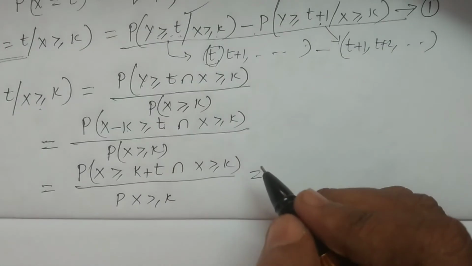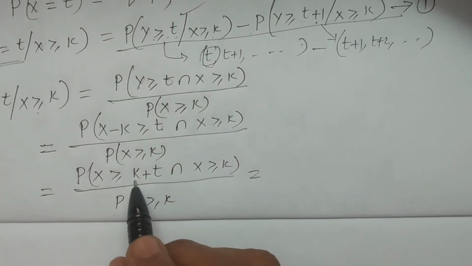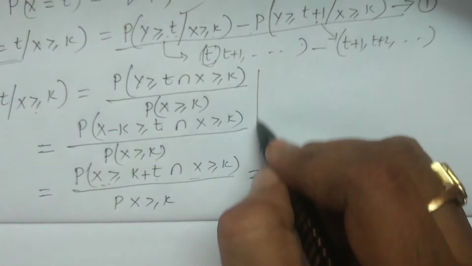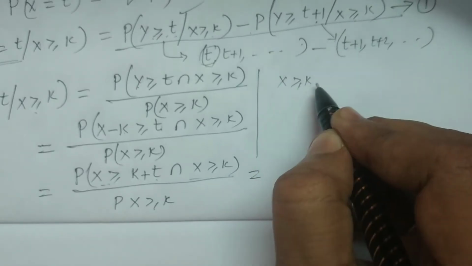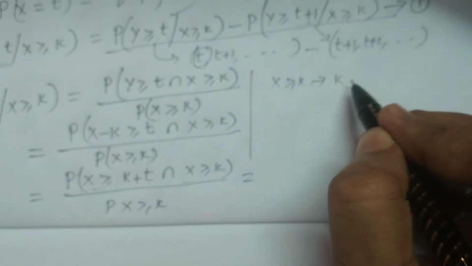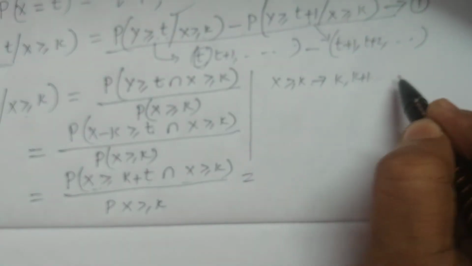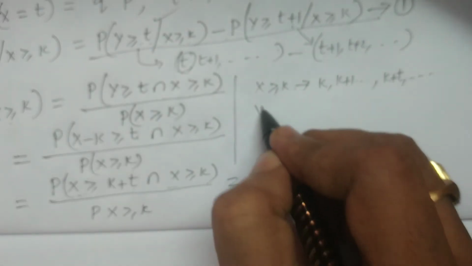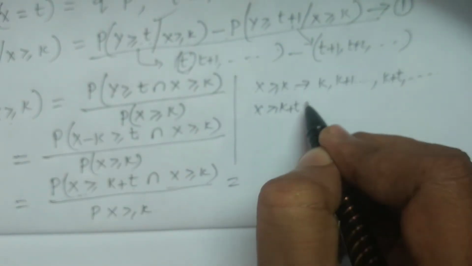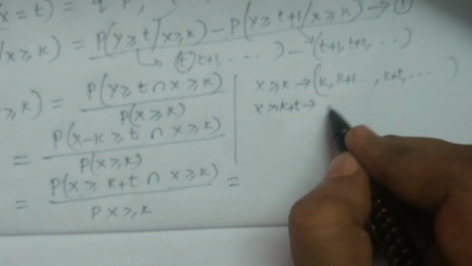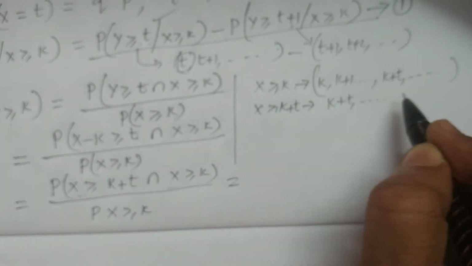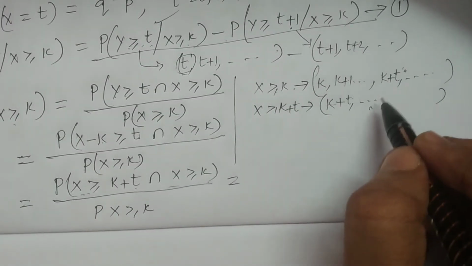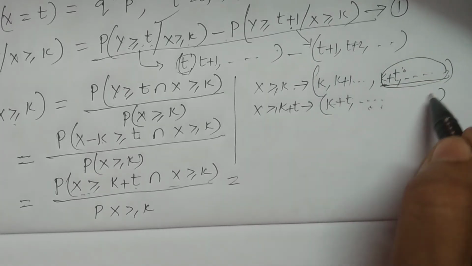We can write it as the intersection between x greater than or equal to k plus t and x greater than or equal to k. Here, x greater than or equal to k is the set k, k plus 1, and so on. And x greater than or equal to k plus t is the set k plus t, k plus t plus 1, and so on. What is the intersection between these two? K plus t and so on. These are the common points.